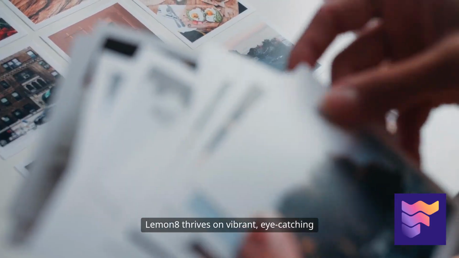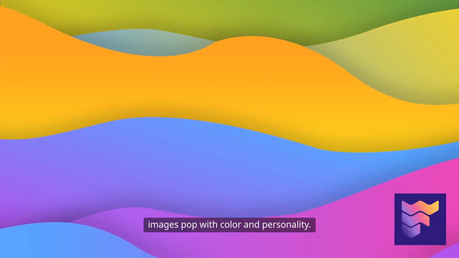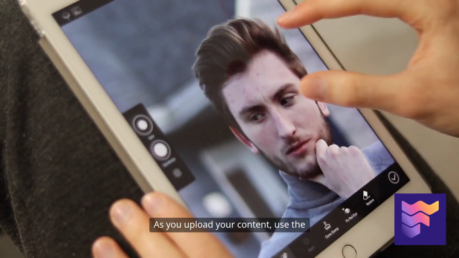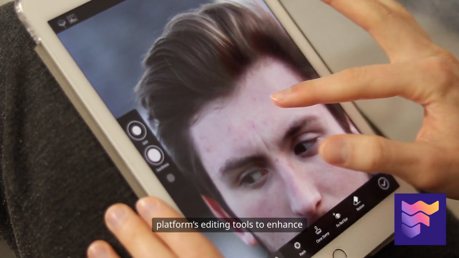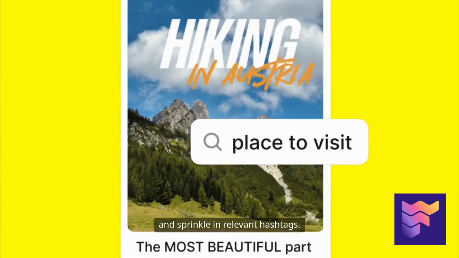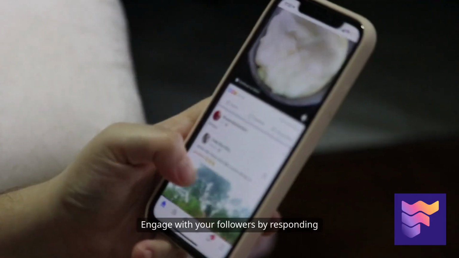Lemon8 thrives on vibrant, eye-catching photos and videos, so make sure your images pop with color and personality. As you upload your content, use the platform's editing tools to enhance your visuals, add creative captions, and sprinkle in relevant hashtags. This helps your post reach a wider audience.